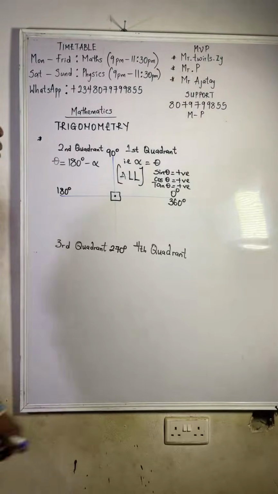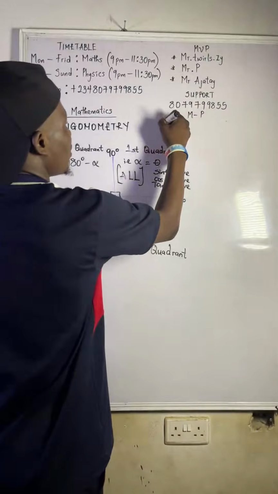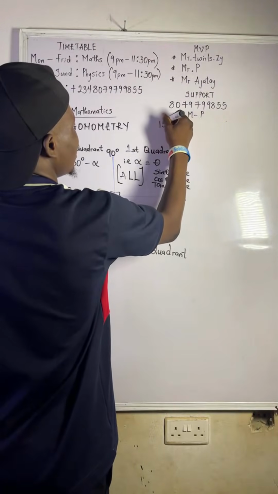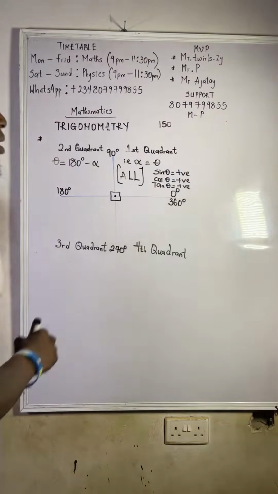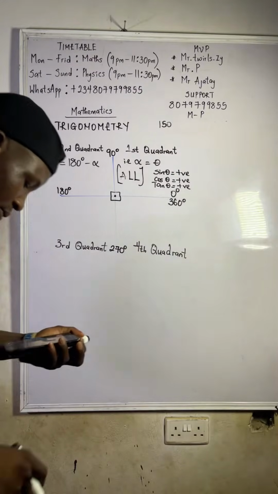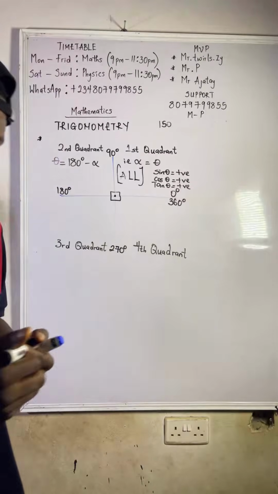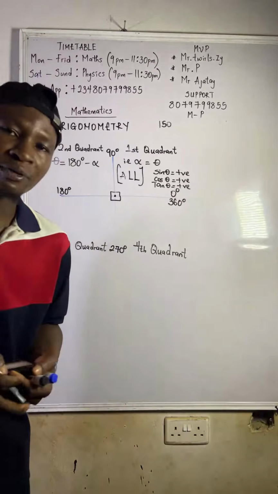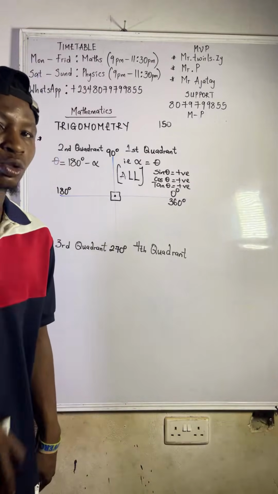For example, if you are given angle 150 degrees, which quadrant will it fall on?